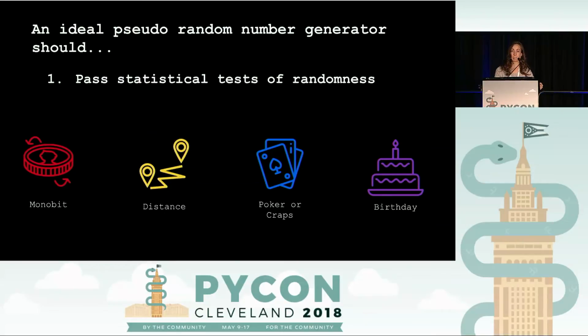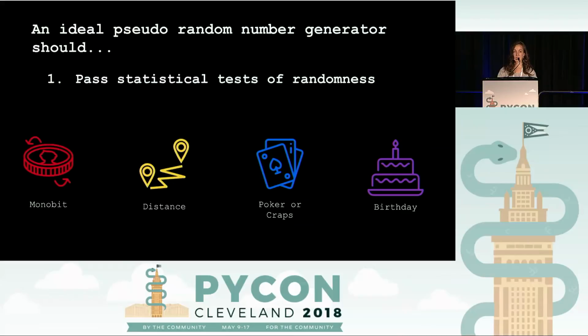Some of them rely upon the concept of distance, like on a map. So the output of the algorithm is translated into locations on a map, and then we look at those locations and make sure there's no weird clustering and that they generally follow an expected distribution. Another form of test relies on card games like poker or craps. So again, we translate the output of our random number generator into hands that could be played, and then we look at those hands and the outputs of a bunch of different games, and we make sure that they follow an expected distribution.